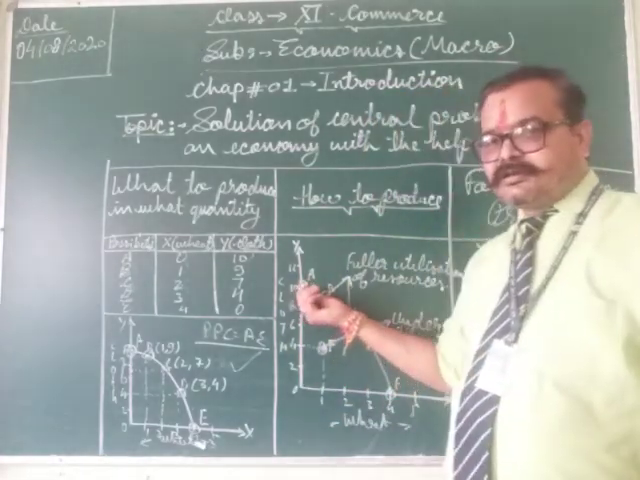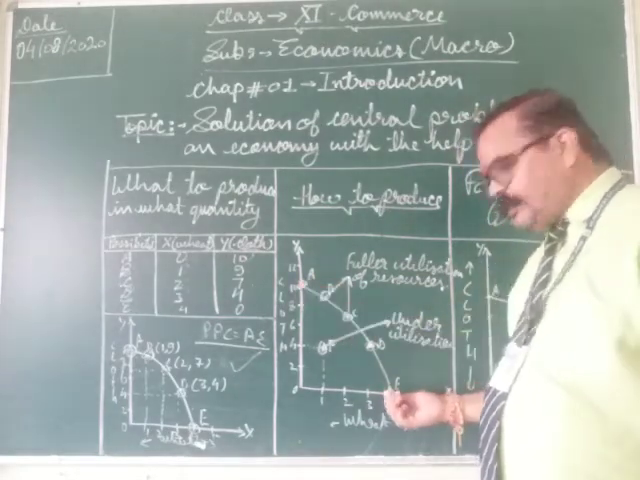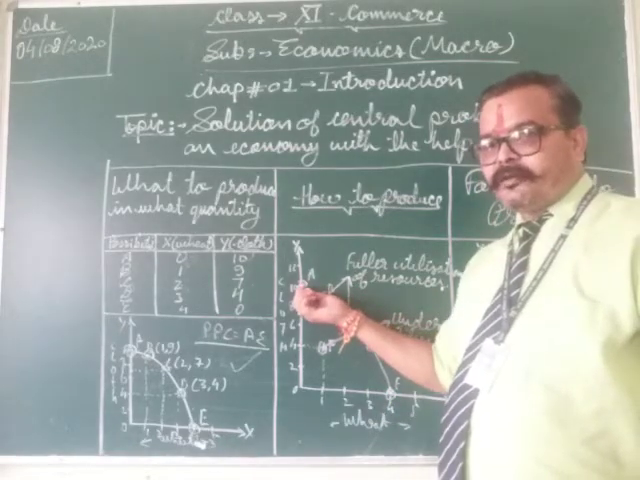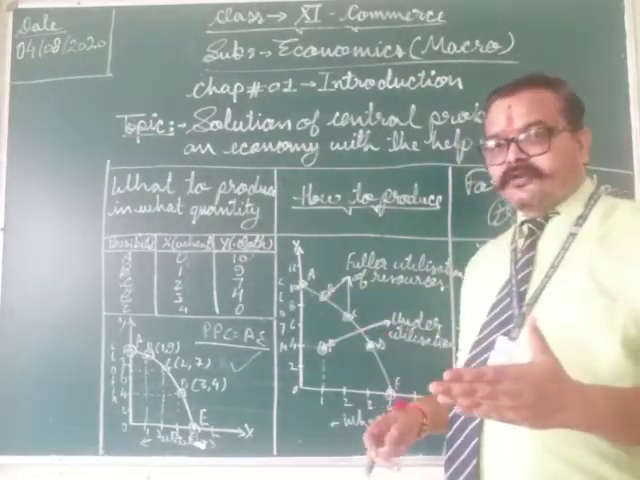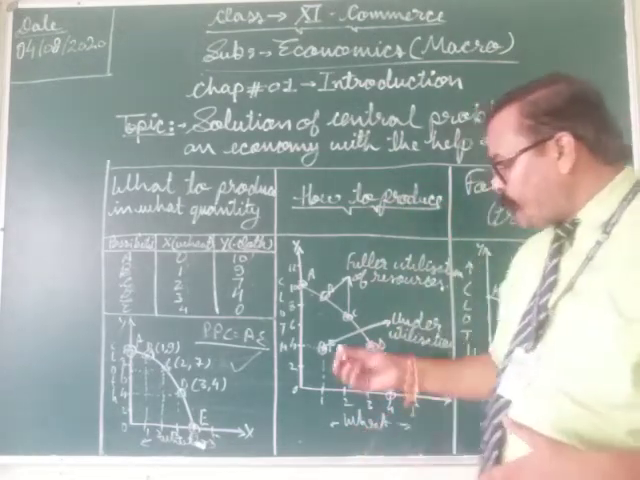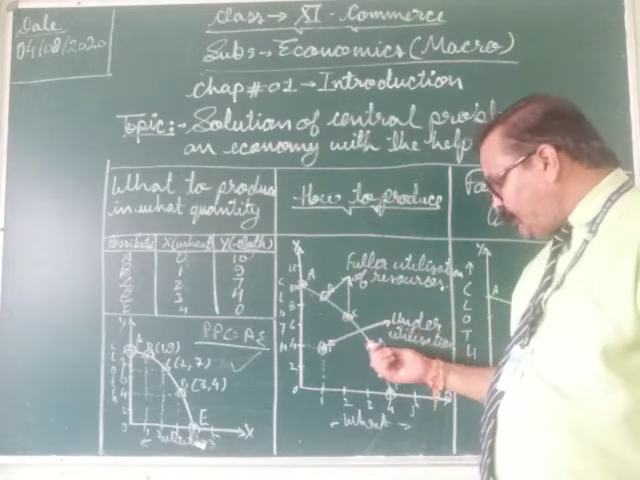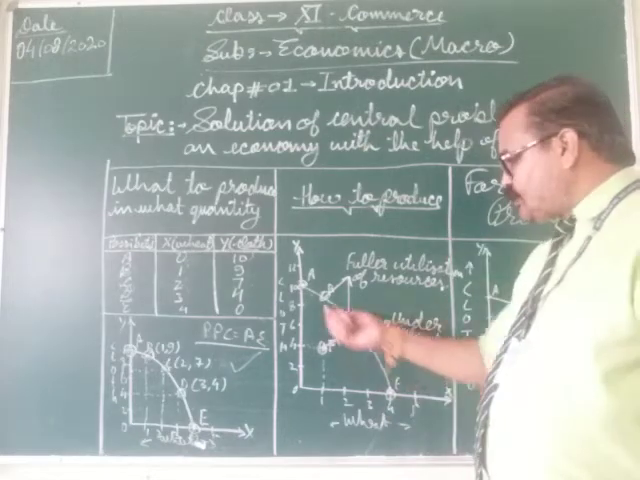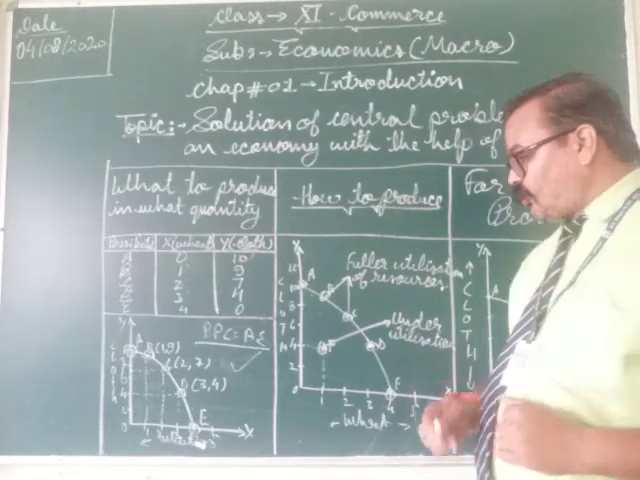Here, all the points on PPC AE. The PPC is AE. So all the points B, C, D or E or A represent fuller utilization of resources. Fuller utilization of resources implies use of efficient technology of production. Means if the producer is producing any combination that lies on AE, then it represents the fuller utilization of resources and the optimum utilization of available technology.